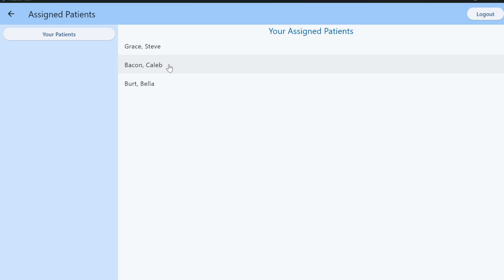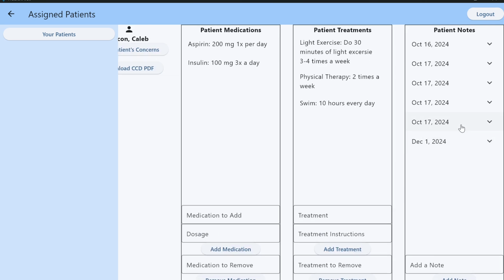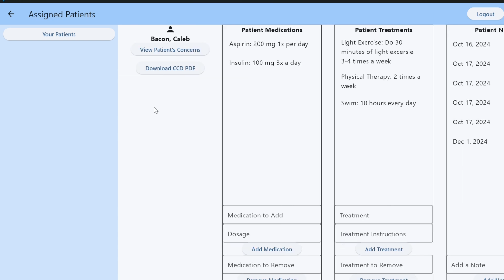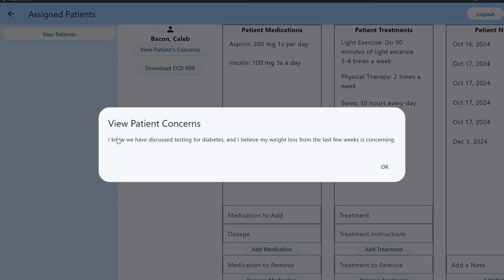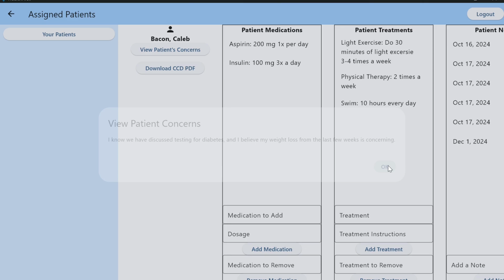So I'm first going to look at, what did we talk about previously? Started testing for diabetes. Oh, interesting. And I'm going to look at the patient's concerns as well. And I can see here, I know we've discussed testing for diabetes. I believe my weight loss in the last few weeks is concerning. So I know this is what the patient wants to discuss today. And I see we do have insulin prescribed for 100 milligrams 3 times a day.